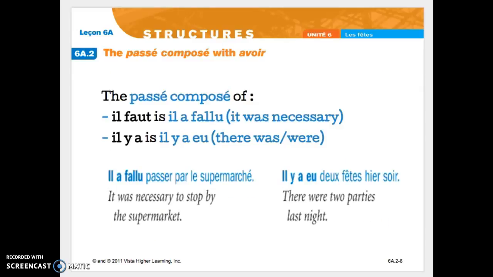A couple more past participles that are irregular for the expression il faut, which you learned in the note set with faire. It's il a fallu. Il faut means it is necessary. Il a fallu means it was necessary. Il y a, meaning there is or there are. The past participle of avoir here is eu. Il y a eu is the entire expression that now means there was or there were.